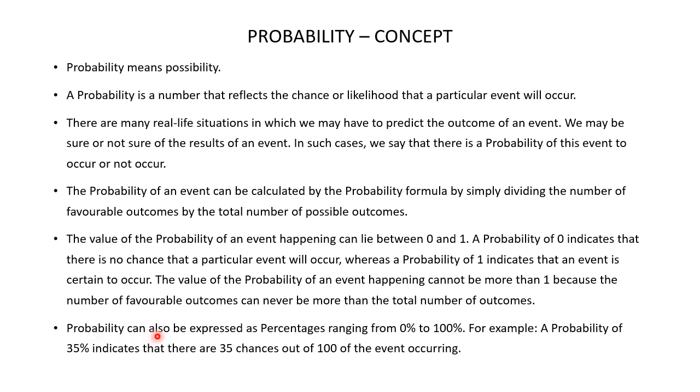Probability can also be expressed as percentages ranging from 0% to 100%. For example, if you say the probability is 35%, it means that there are 35 chances out of 100 of the event occurring.